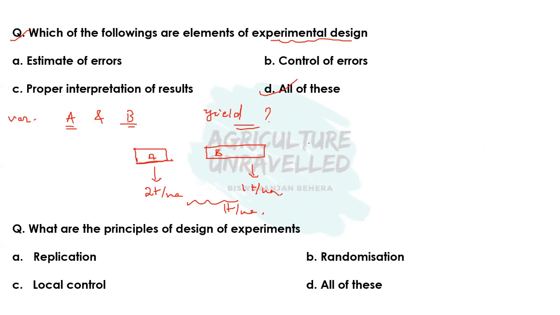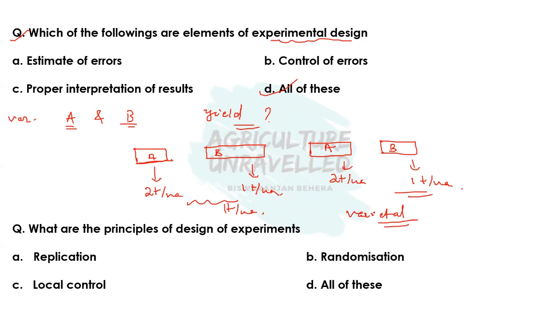Suppose here I will conduct another experiment, the same experiment, but I will grow variety A and variety B in another plot. And if here variety A is also giving 2 ton per hectare and variety B is giving 1 ton per hectare, then only I will be sure that the difference in this yield is mainly due to the varietal effect, and we can say that variety A is performing better as compared to variety B.